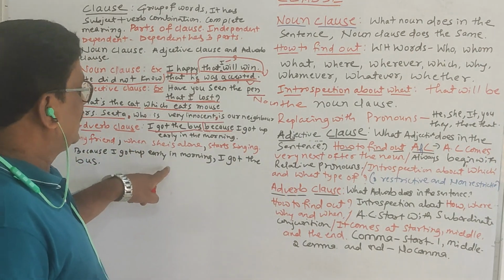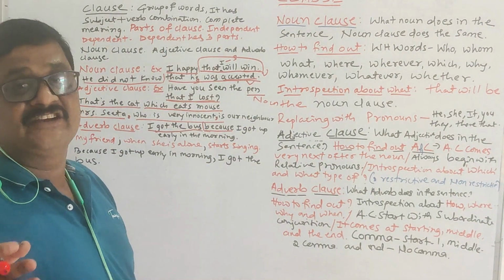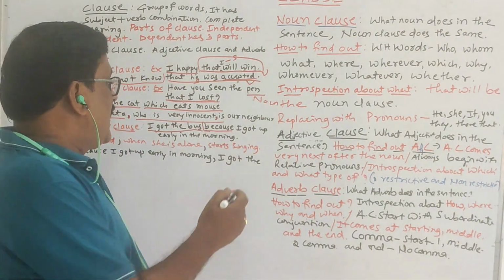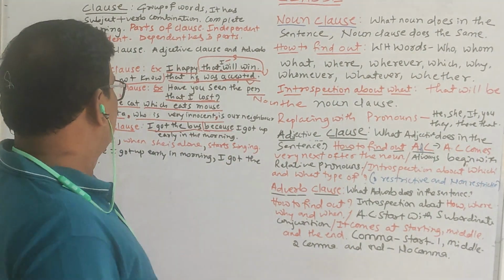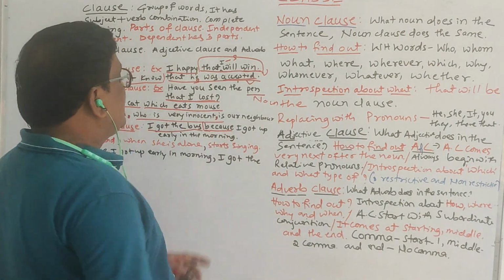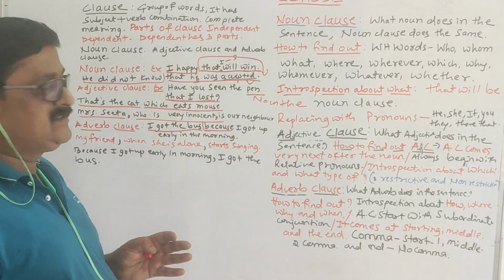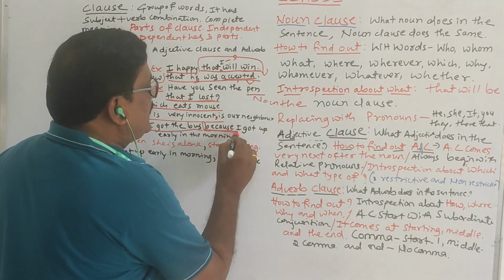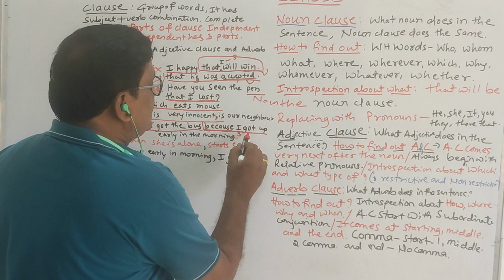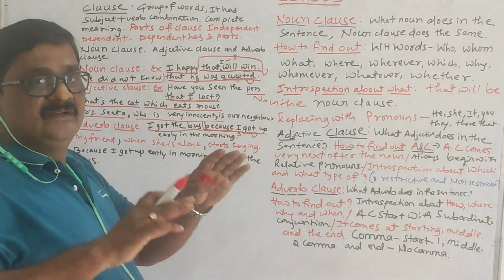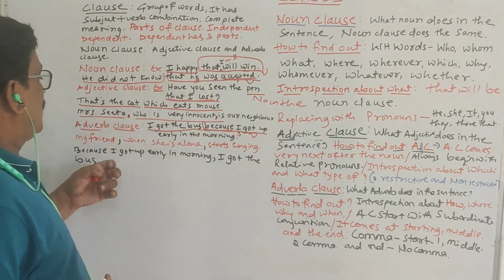Here, I got the bus because I got up early in the morning. Because is a subordinate conjunction, and it joins the two clauses. Because I got up early in the morning is dependent. Why did you get up early in the morning? To catch the bus. So it is depending on the main clause. I got the bus, and here I is the subject, got is the verb, and it has the subject and verb combination. So it tells about the adverb.